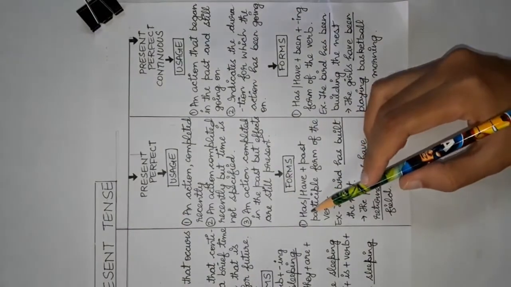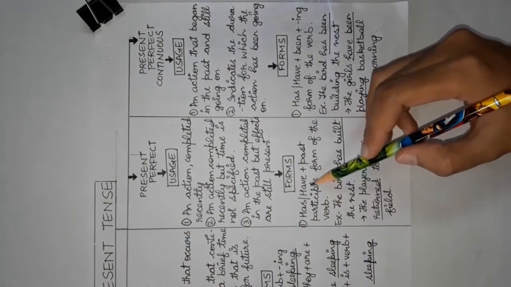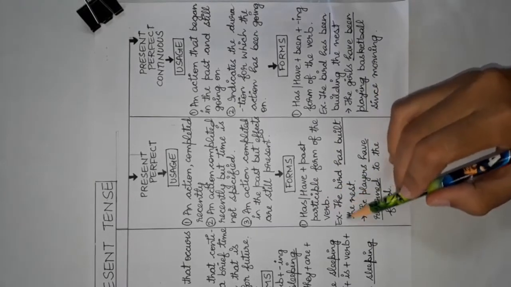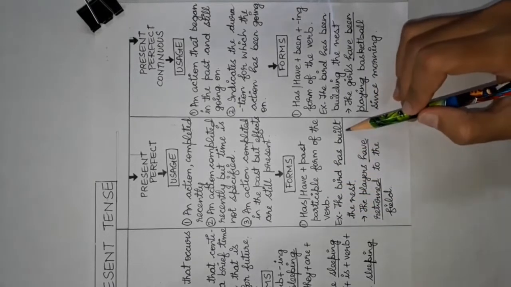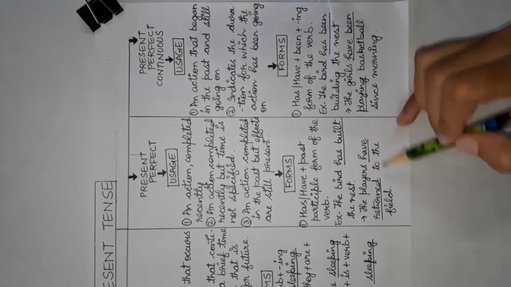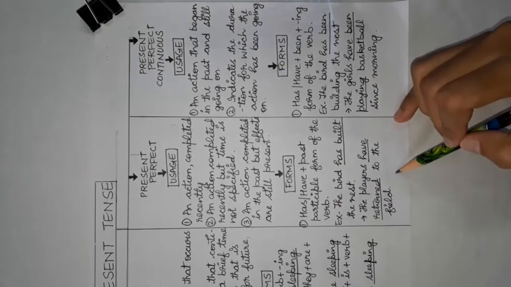It takes the form has or have plus past participle form of the verb, for example, the bird has built the nest, or the players have returned to the field.